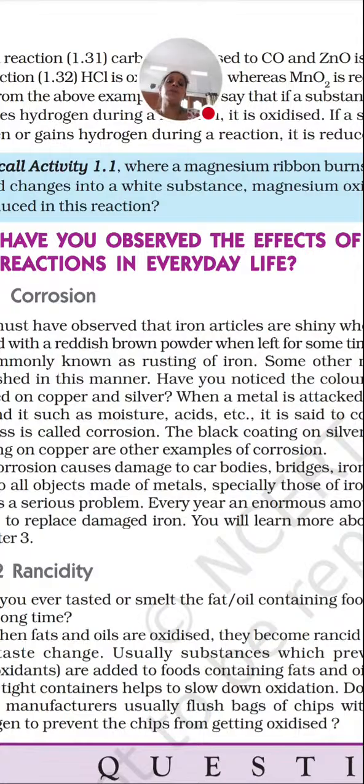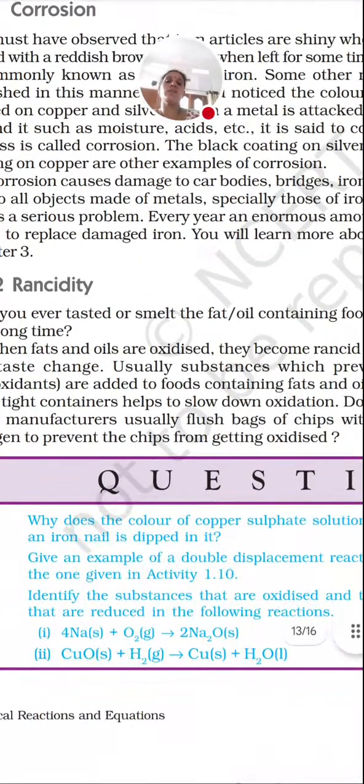Copper reacts with carbon dioxide to form copper carbonate. Iron reacts with oxygen to form Fe2O3. Then the last one, silver reacts with sulfur to get tarnished, which is called corrosion. Tarnished means their color will change, they will get decolorized. Now rancidity. Rancidity is oxidation of food.